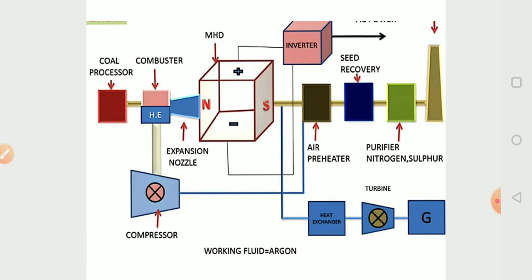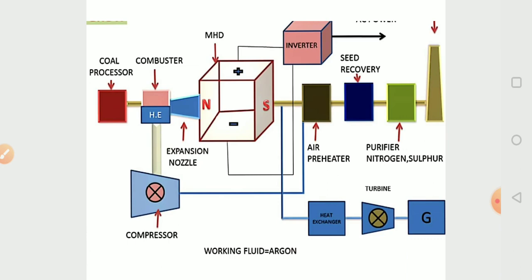Here argon is supplied again and again by this closed cycle, and electricity is generated by the closed cycle MHD generation. So this is the working of the closed cycle MHD generator. Here the working fluid is argon.